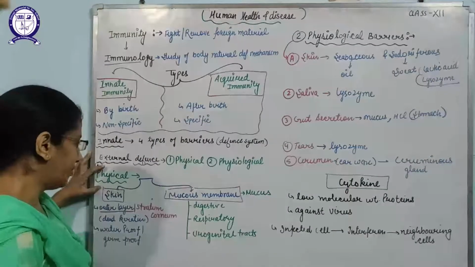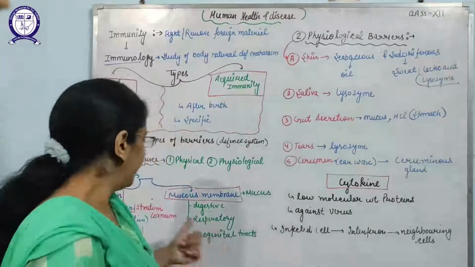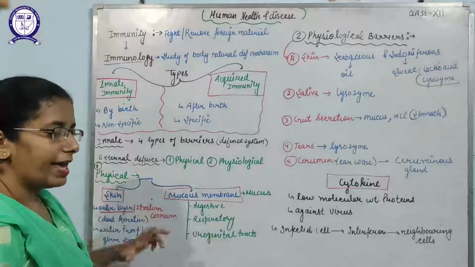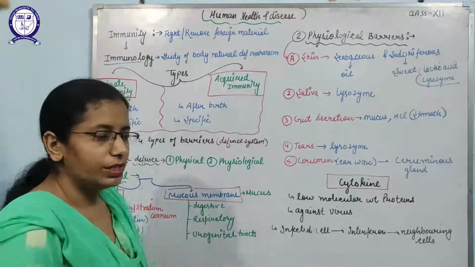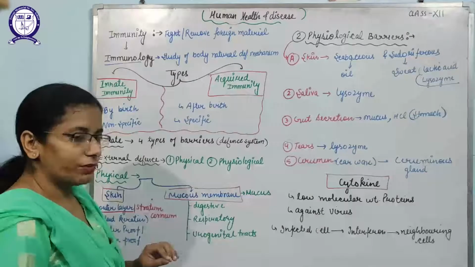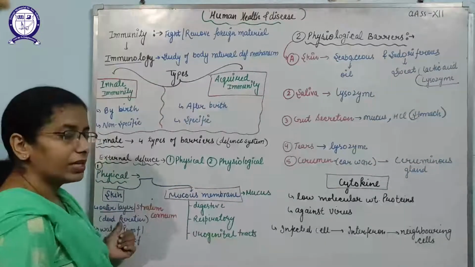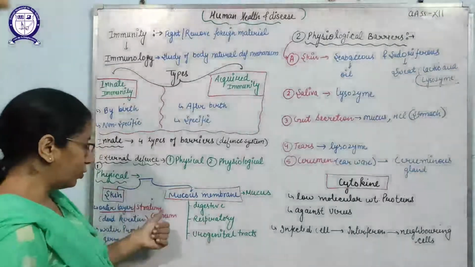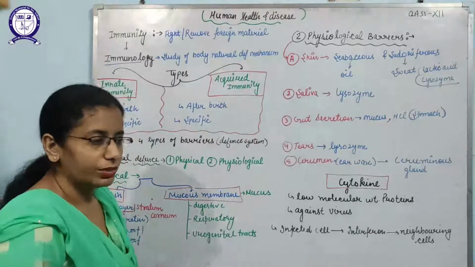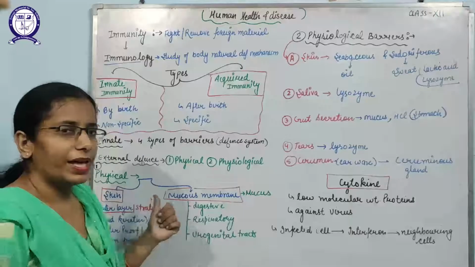First is the physical barrier. Yes, the physical barrier includes the outermost covering protection. So it includes the skin and the mucous membrane. Firstly we will discuss the skin. As you know, our whole body is covered by the skin, and the body's outermost covering is a hard outer layer made up of dead keratin, known as the stratum corneum. Yes, the skin's outermost hard dead covering is known as the stratum corneum because it is waterproof and germ-proof.